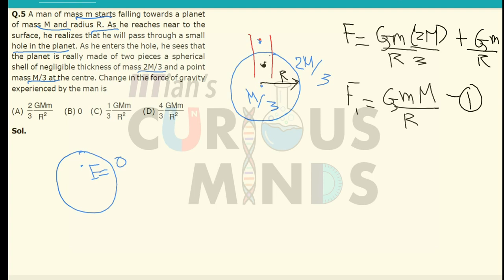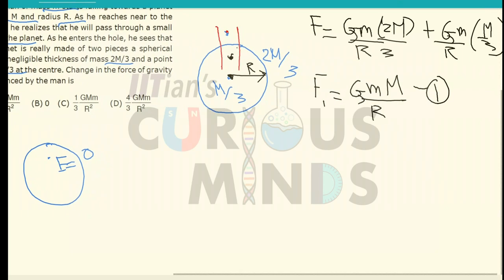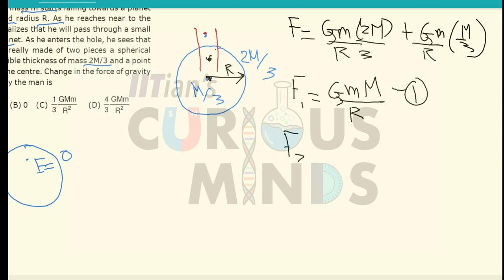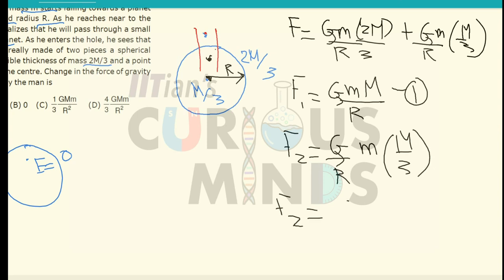So the only force of attraction that the person will experience will be due to the point mass at the center of the shell. So in the second case, F2 will just be equal to G m times m by 3 divided by r, so F2 will be equal to G m M divided by 3r.